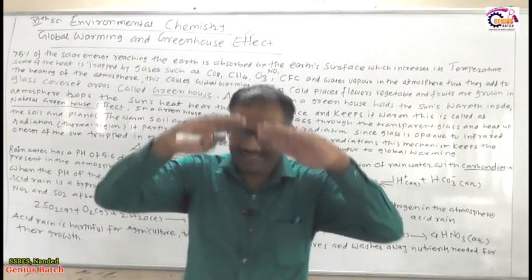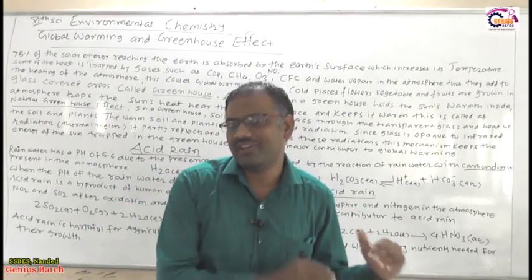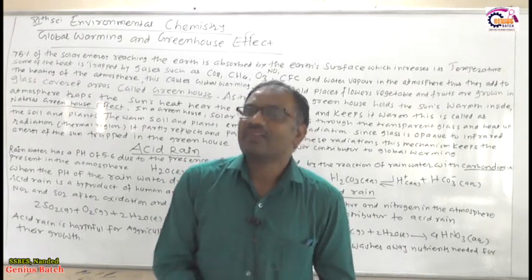Okay, so when acid rain takes place, this acid rain contains sulfuric acid and nitric acid, as gases or liquids.